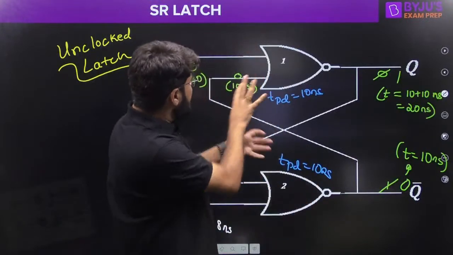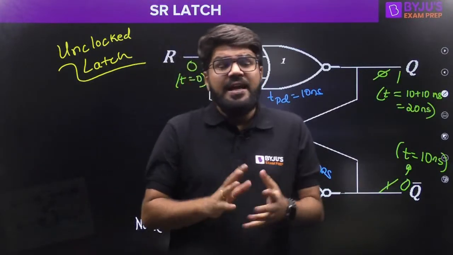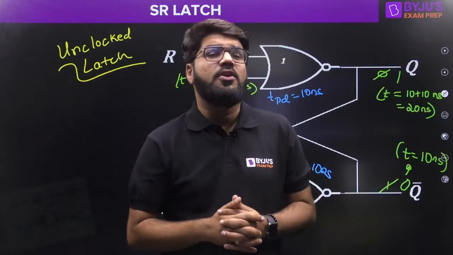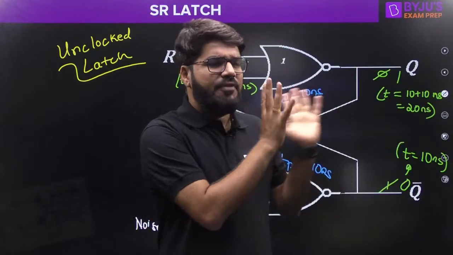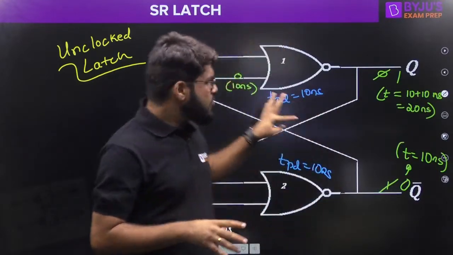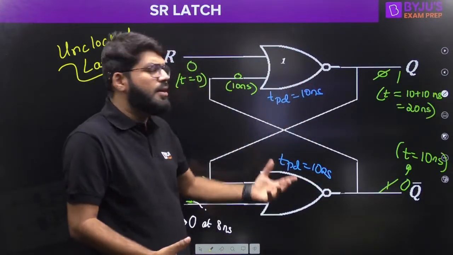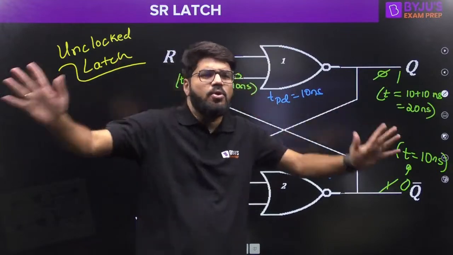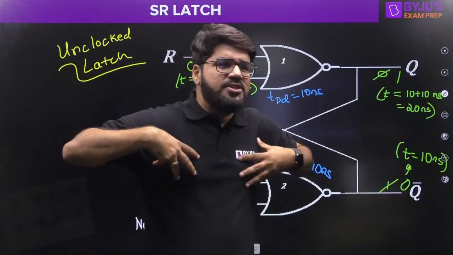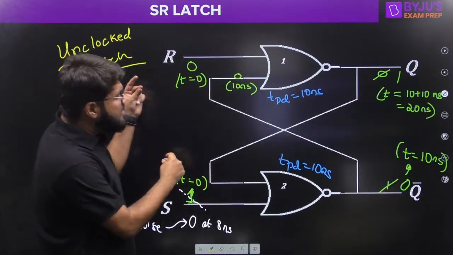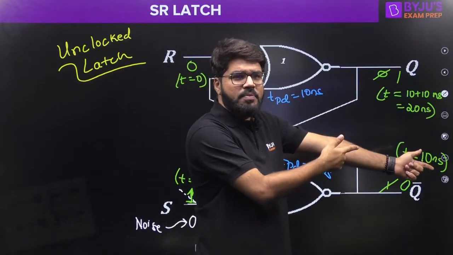Suppose I know a little bit of basics about the SR latch, but I don't know exactly what the delay of the NOR gates is. I just know the ideal functionality, how the device works ideally, but I don't know the timing required by the circuit or the propagation delay. So I assume I apply S equal to 1 and R equal to 0, and the device will be set.